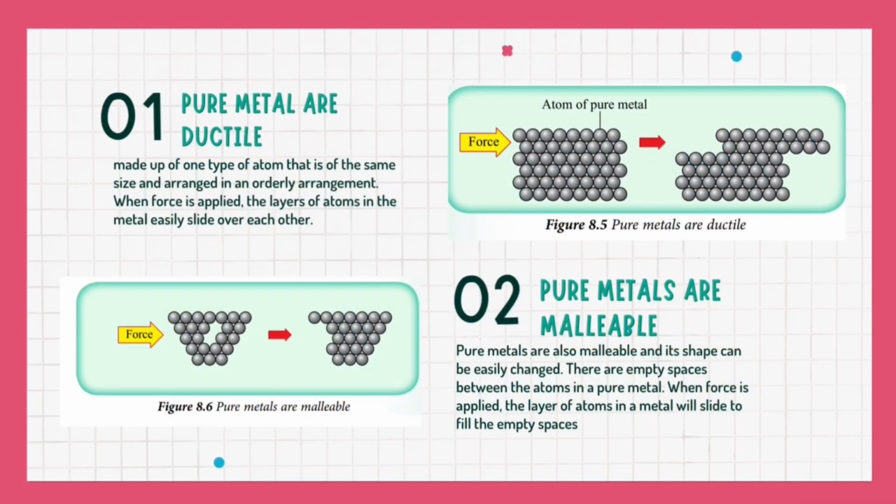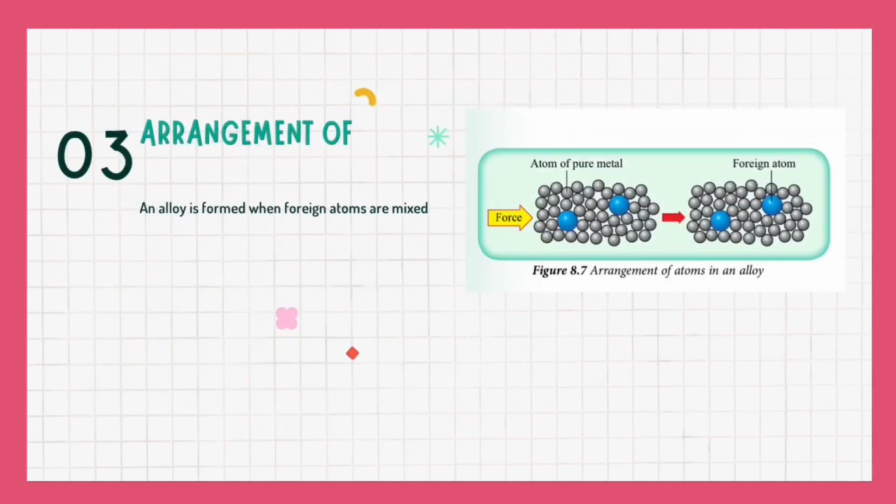Pure metals are ductile. Pure metal atoms are in an orderly arrangement. Therefore, when force is applied, it is easier for the atoms to slide over each other. Pure metals are also malleable. There are empty spaces in pure metal atoms. Therefore, when force is applied, the atoms will fill the empty spaces.